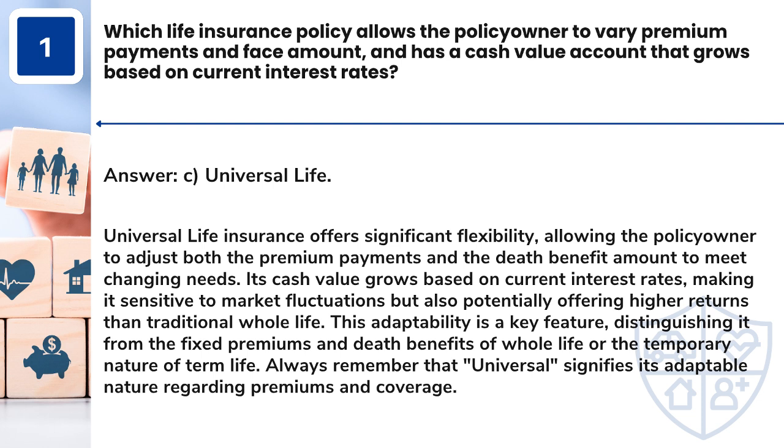This adaptability is a key feature, distinguishing it from the fixed premiums and death benefits of whole life or the temporary nature of term life. Always remember that universal signifies its adaptable nature regarding premiums and coverage.